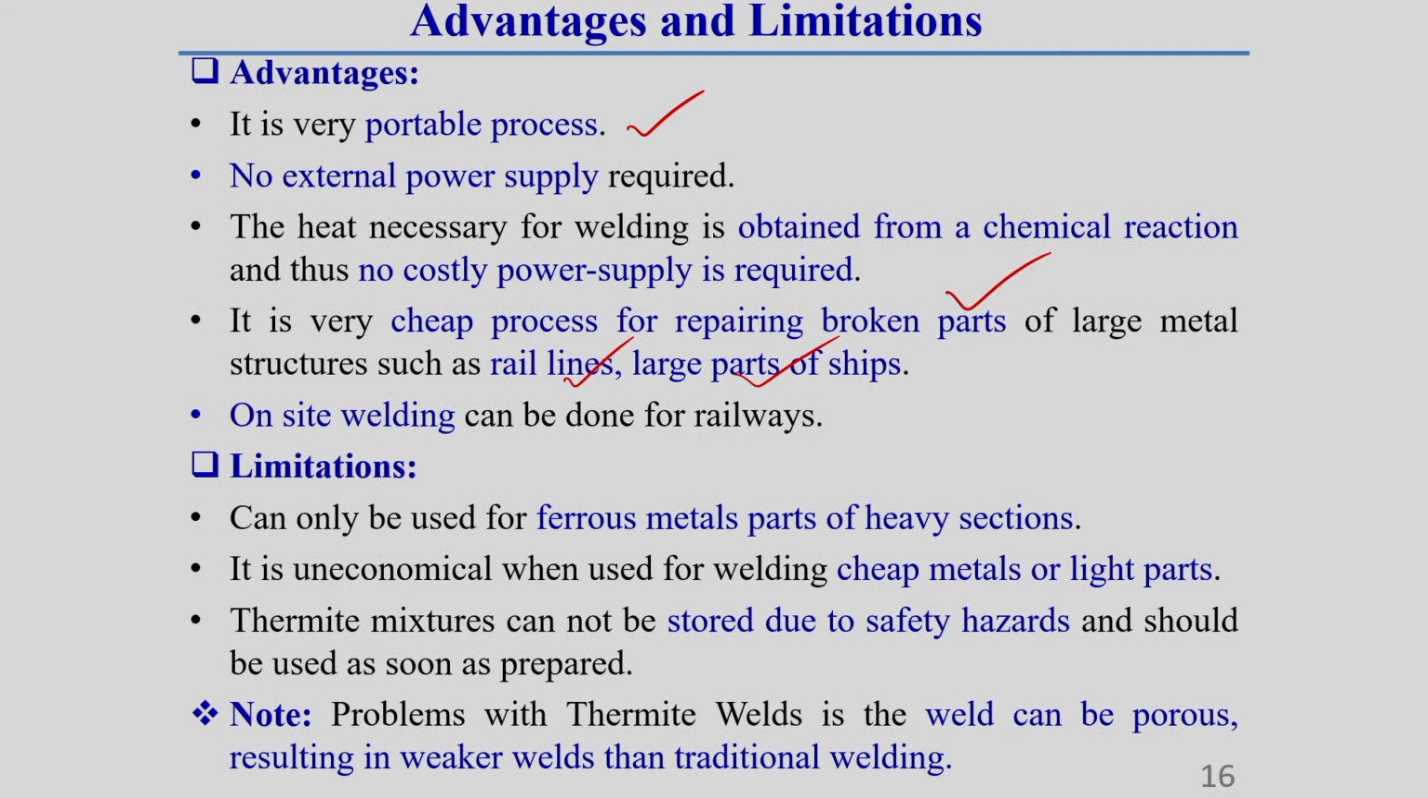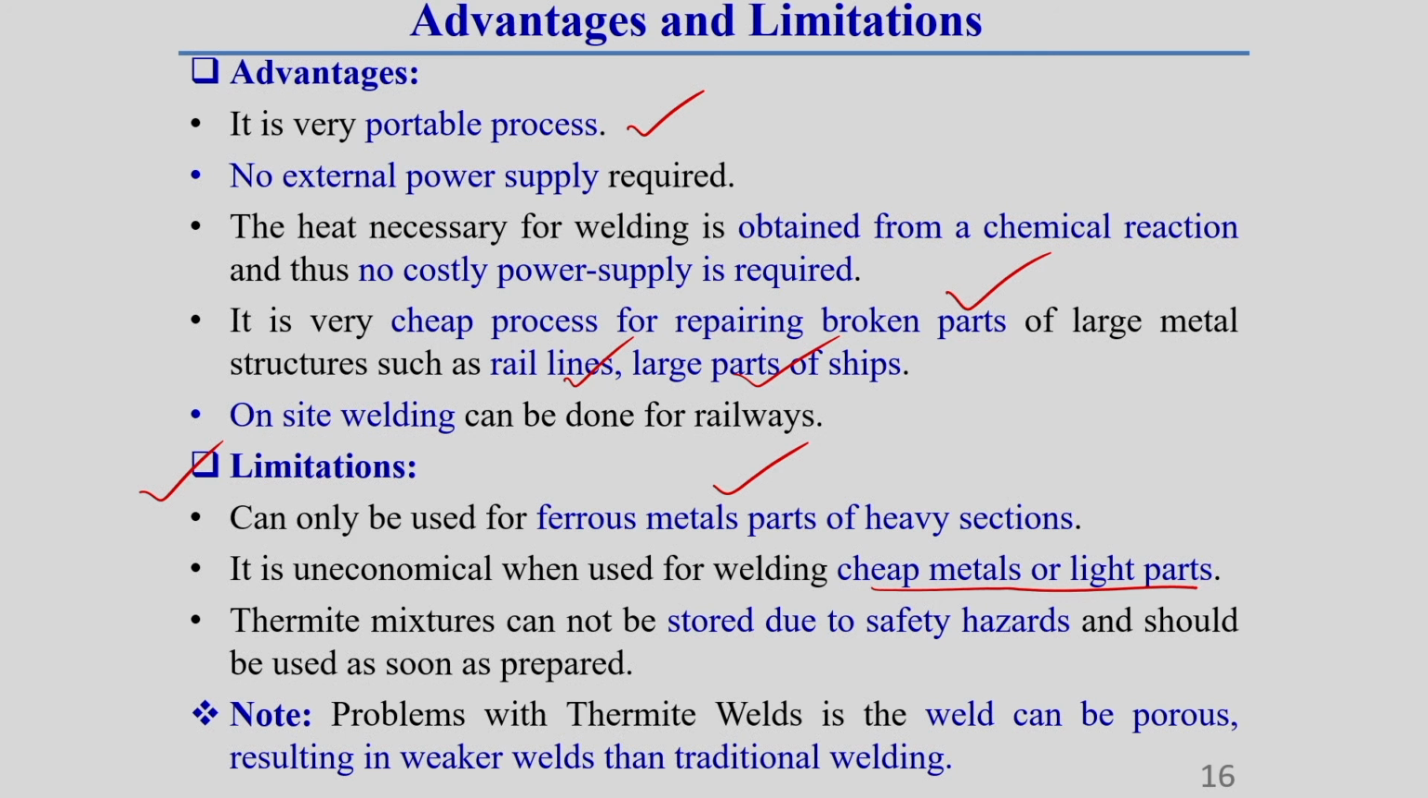This thermit welding is very popular. One-side welding can be done for railways, because where there is a scarcity of power supply, we can utilize this very accurately. Now it has some limitations also, because this welding process is mainly used for ferrous metal parts of heavy section. It is uneconomical for welding cheap metal or light parts, because for a small section, a small portion to join, this type of reaction arrangement and other things will not be economical, correct.